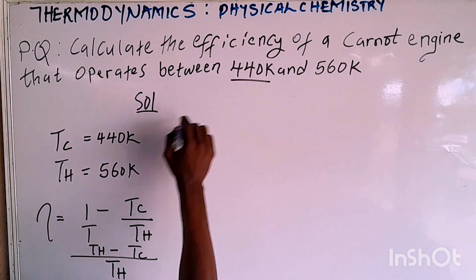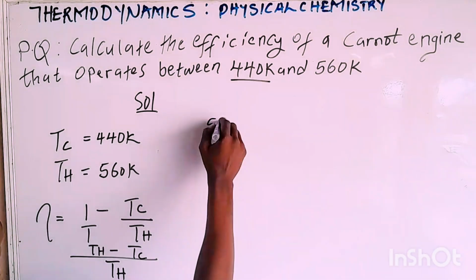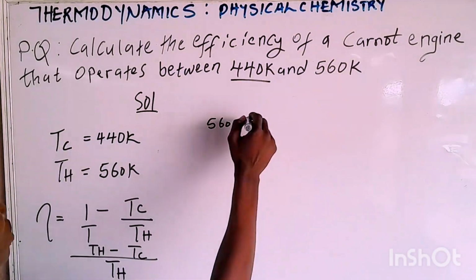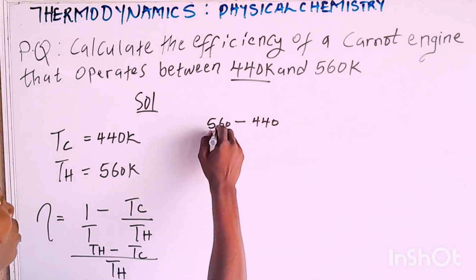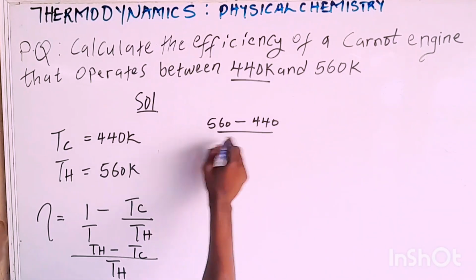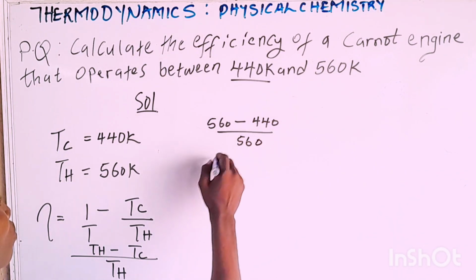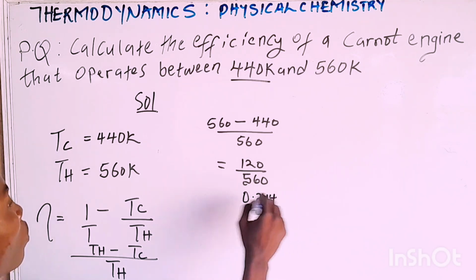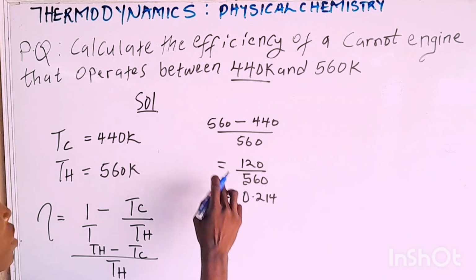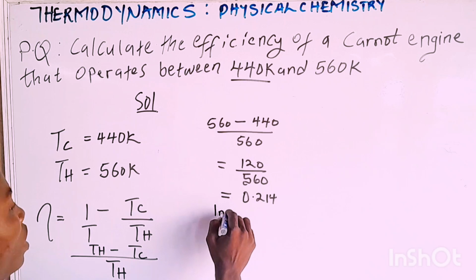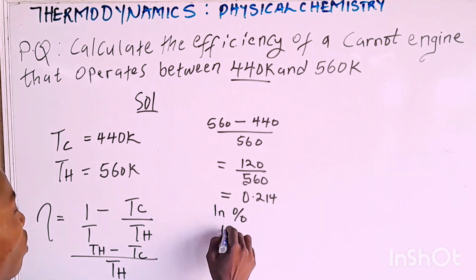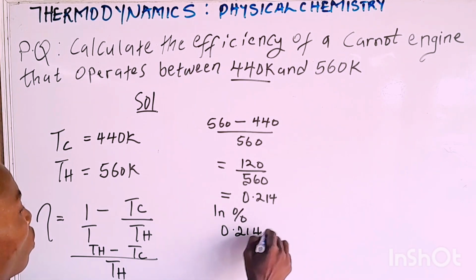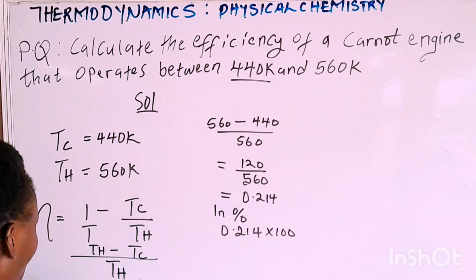So here we go. What is our Th? 560 minus 440, all divided by 560. So it's 0.214. Now, don't forget that you are expressing it in percentage. In percentage, you are going to have 0.214 times 100.